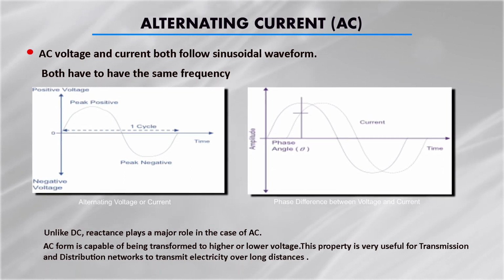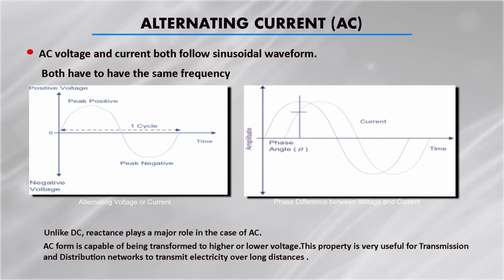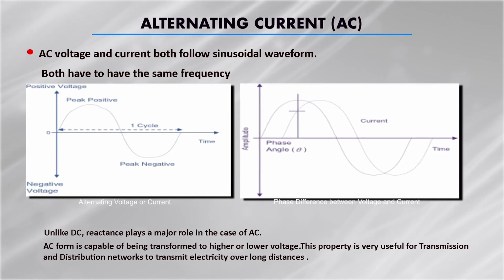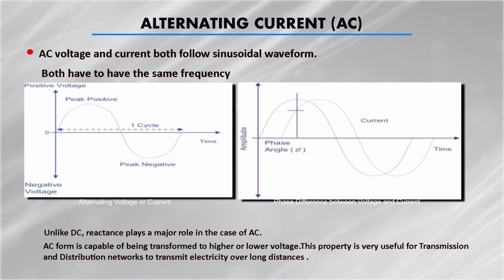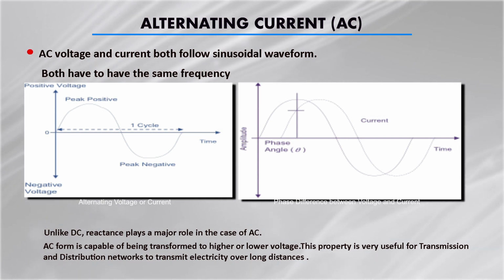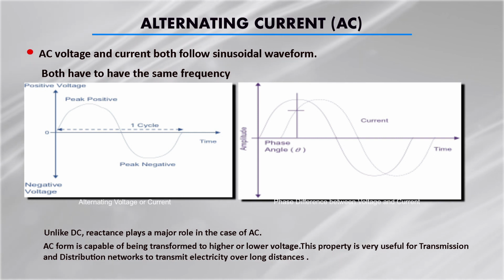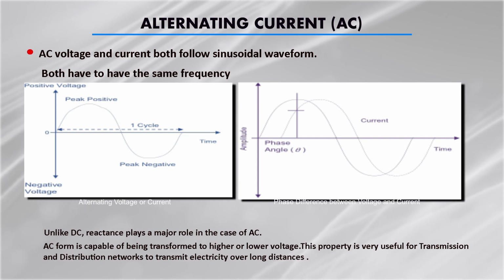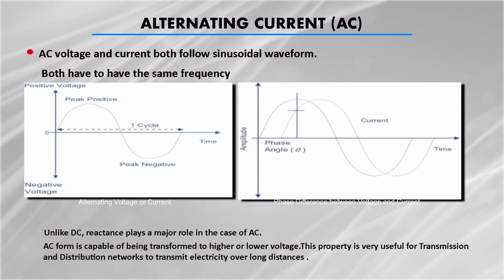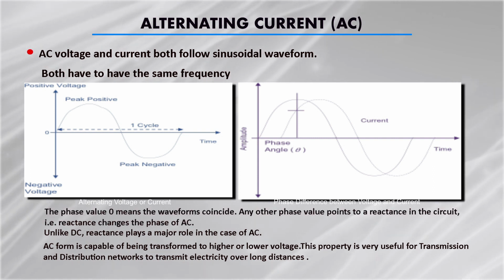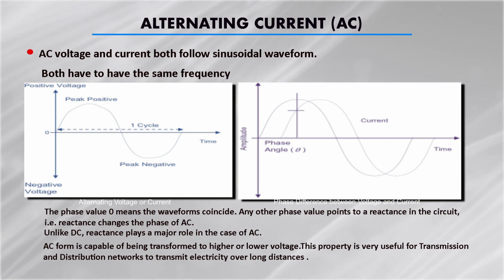And similarly, in the second picture I am showing here the phase difference between the voltage and current. It is not necessary that the voltage always coincides with the current. There can be a phase difference, which is called leading or lagging, that is, current can lead or current can lag the voltage. So, if the phase value is 0, that means the waveforms coincide. The current waveform and voltage waveform coincide with each other. So, any other phase value points to a reactance in the circuit.